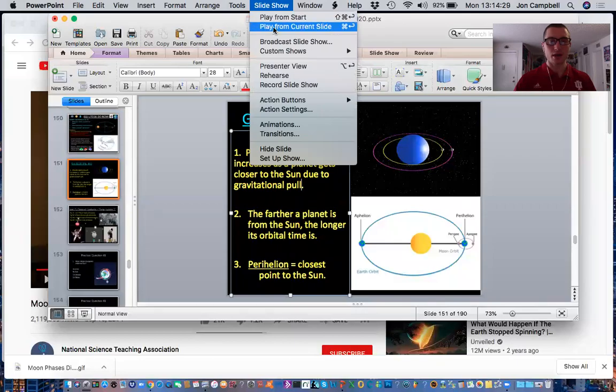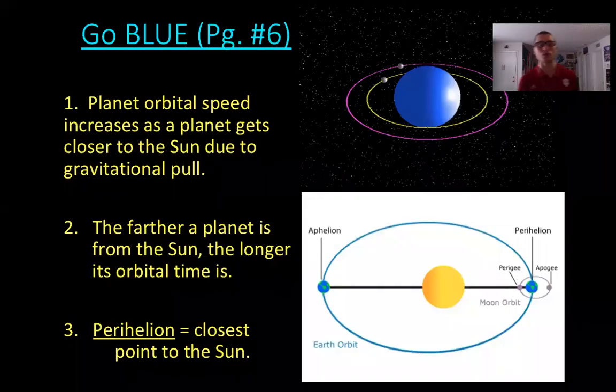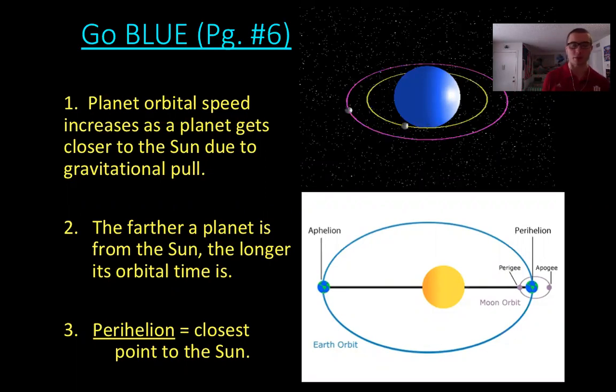And then number 2, the farther a planet is from the sun, the longer its orbital time is. So for example, a year on Mercury, the closest planet to the sun, is 88 days, roughly 3 months. Whereas a year on Earth is 12 months, 365 days. And then you go to Neptune, 100 plus years, 200 plus years, all the way to Pluto, which is a dwarf planet, not a planet. So, we talked about that. And then 3, perihelion is the closest point to the sun, as you can see in the picture below. Aphelion is the point farthest from the sun in that orbit.